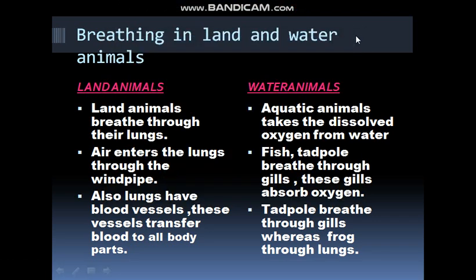So fish and tadpole breathe through their gills. What do these gills do? These gills help them to absorb the oxygen. Tadpole breathe through gills, whereas frog is an amphibian that lives in water and land both, so it also breathes through lungs.